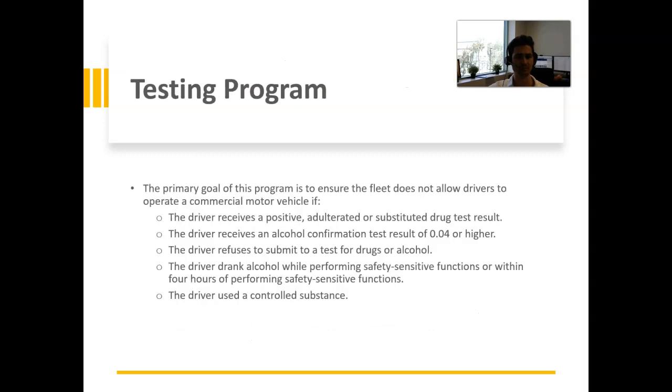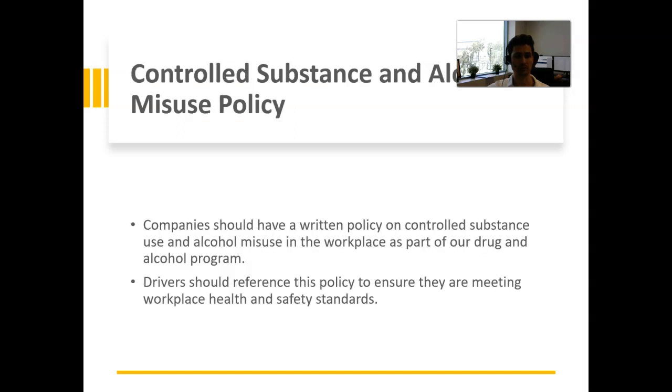Testing program. The primary goal of this program is to ensure the fleet does not allow drivers to operate a CMV if they receive a positive, adulterated, or substituted drug test result, the driver receives an alcohol confirmation test result of 0.04 or higher, the driver refuses to submit a test for drugs or alcohol, the driver drank alcohol while performing safety-sensitive functions or within 4 hours of performing safety-sensitive functions, or the driver used a controlled substance.